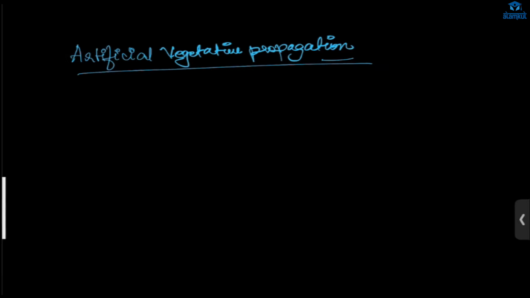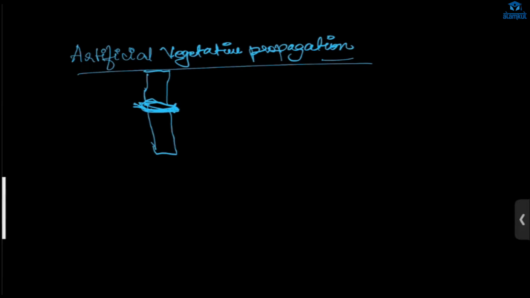We are taking some branches and planting it there. We are joining two, like one part from one plant, the other one from another. Okay, grafting. That is vegetative propagation.